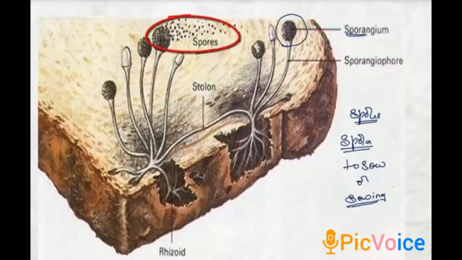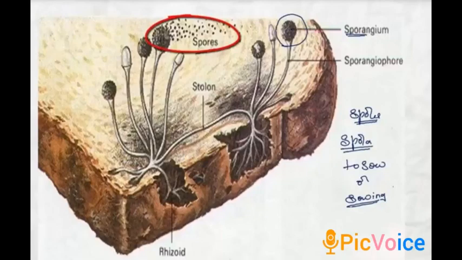Spores are single-celled reproductive units which are produced by the fungi, and they are resistant to adverse environmental conditions because they have a well-developed cyst around themselves, and because of this cyst they can withstand extreme heat or extreme cold.